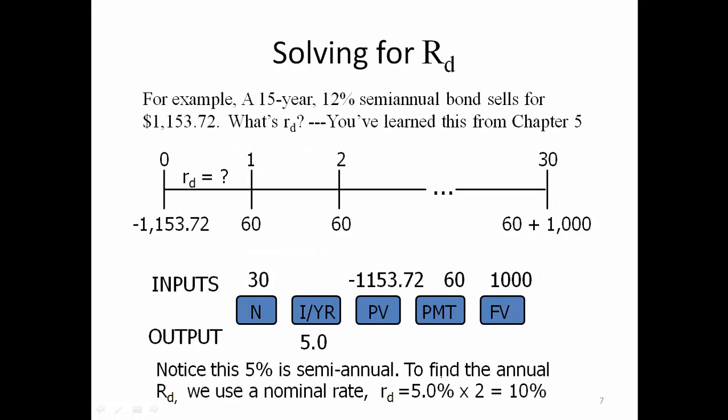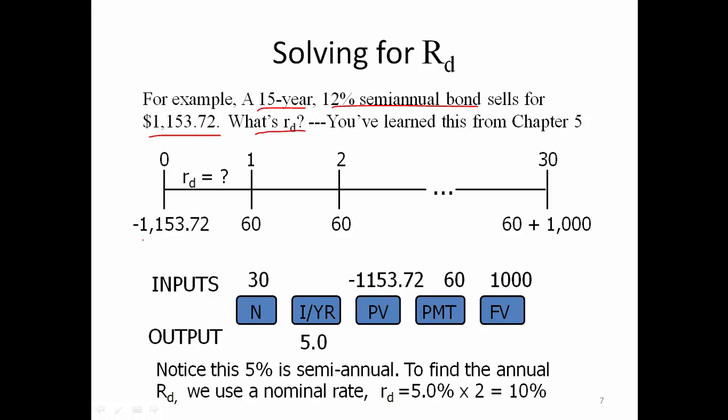If we want to solve for the cost of debt based on the yield to maturity of the company's bond or a bond that has a similar rating, this is something we did in the last lecture. So for example, if we have a 15-year 12% semi-annual bond that currently sells for 1153.72, what is the cost of debt?